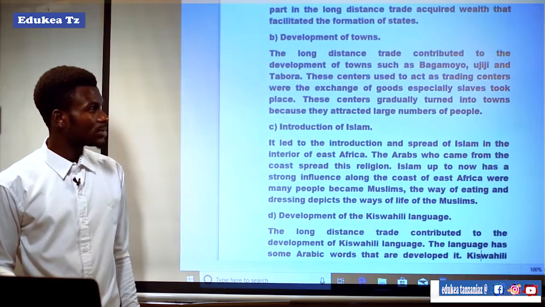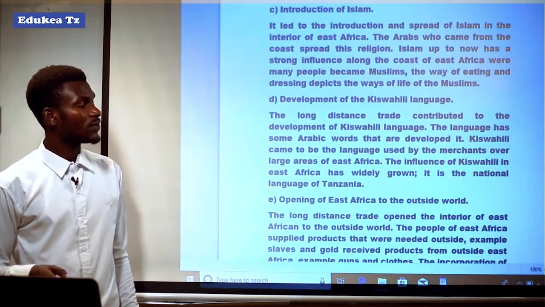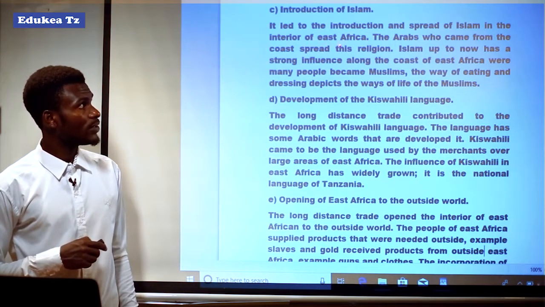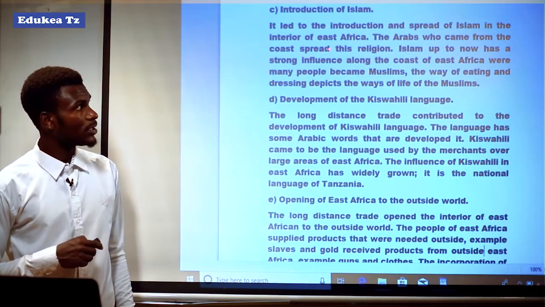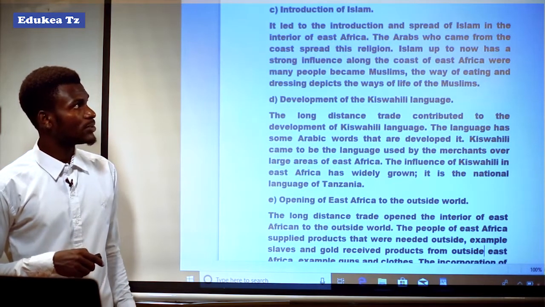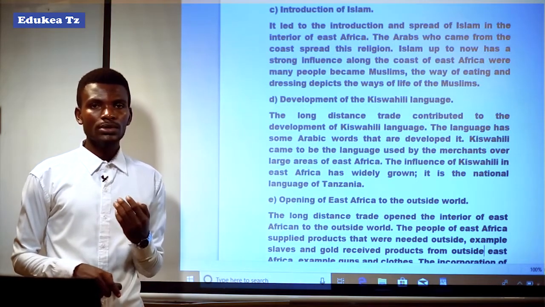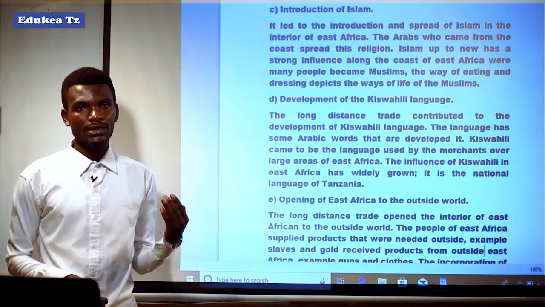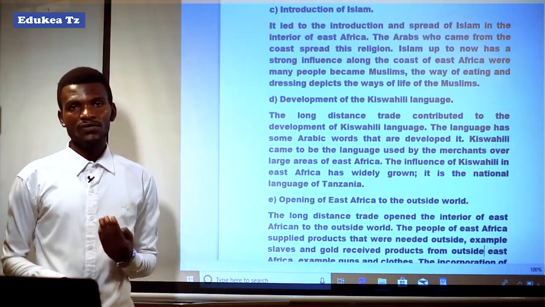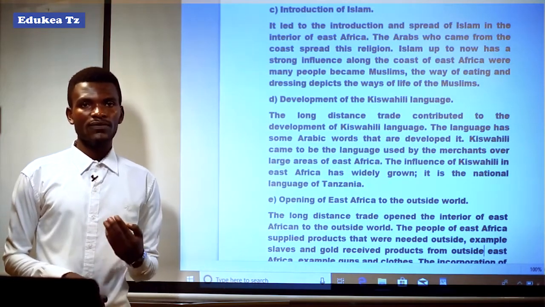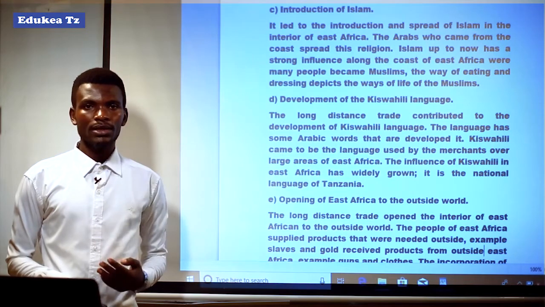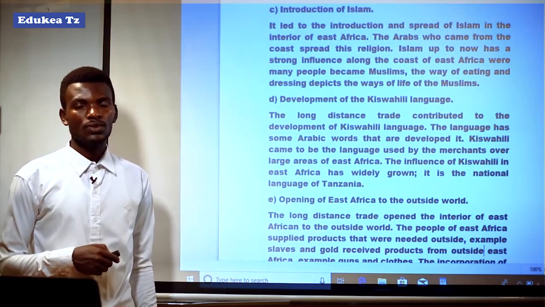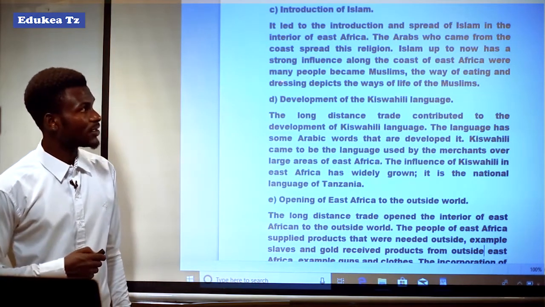Another impact of long distance trade was the introduction of Islam. It led to the introduction and the spread of Islam in the interior of East Africa. The Arabs who came from the coast spread this religion. It means that the system of exchange, or long distance trade, conducted in East Africa led to the introduction of the Islamic religion, whereby the Arabs who came from the coast brought Islam, and that's why the Islamic religion spread to the interior part of East Africa.